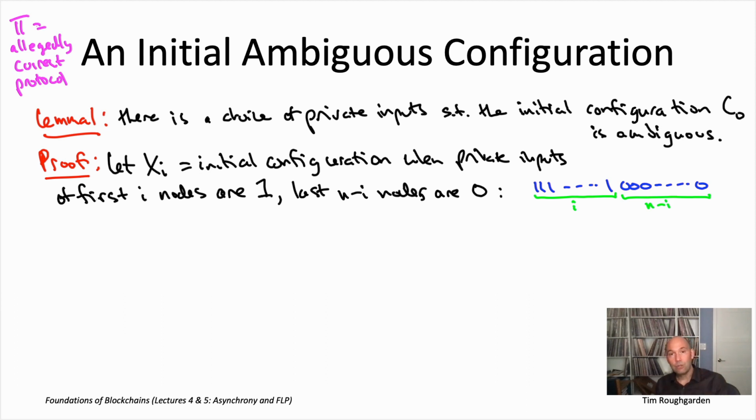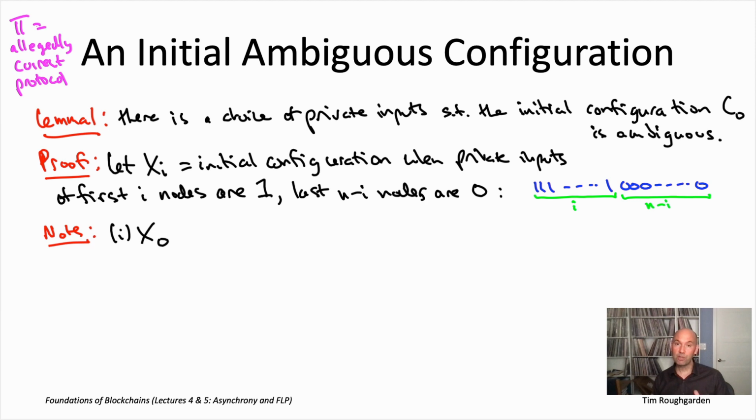We have not yet used validity, and we are going to use validity now. This will be the only time we use it; we'll basically throw it out after we make the following observation. Consider the configuration x sub 0, where every single node has a private input of 0. This is exactly the scenario where the validity assumption has bite. Validity requires nothing of a protocol, except in the happy case where there's no disagreement amongst the honest nodes initially.